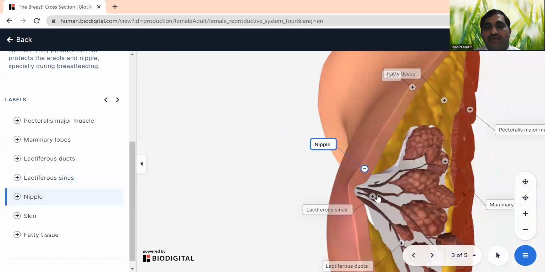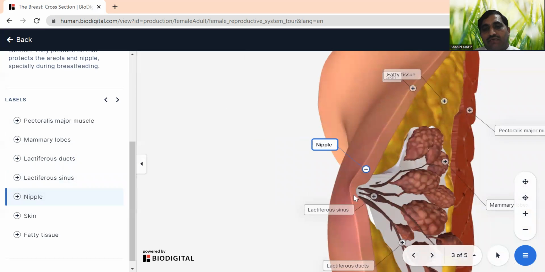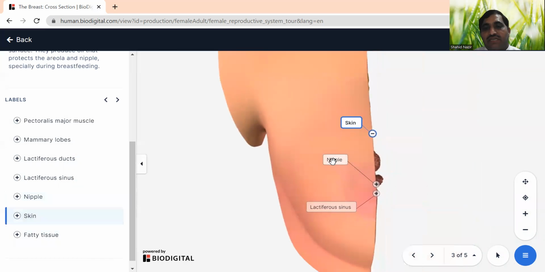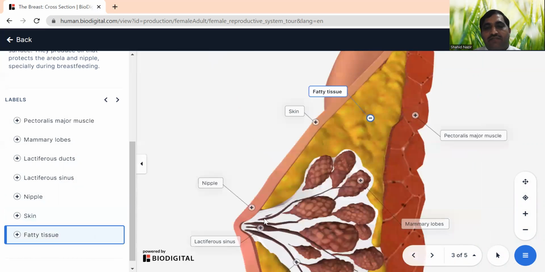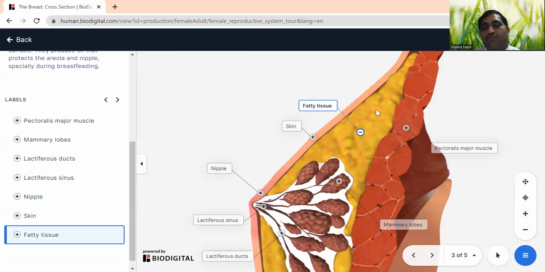And then we have a nipple. This is the outermost area, a little bumpy area, we call the nipple. And then we have this skin surface, and then there are some fatty tissues. You can see these fatty tissues. They give a nice look to the breast, and also give softness to the breast. The size of the breast varies with different age groups of the female.